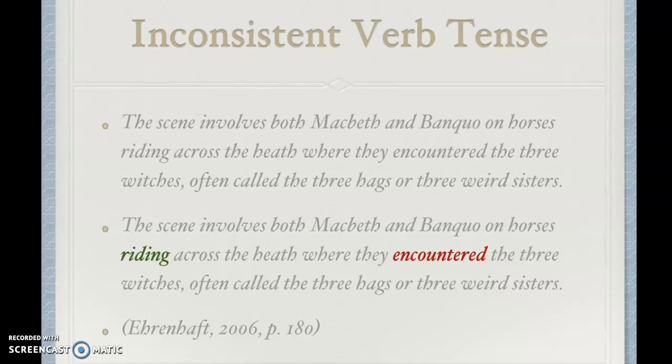The first part has Macbeth and Banquo riding, which is present, but then in the second clause, we have where they encountered. So it would make sense to change encountered to encounter so that we have present tense consistently throughout the sentence.